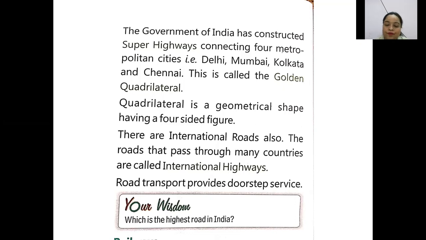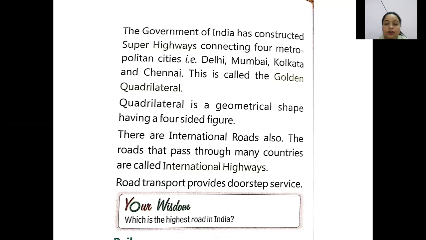This is a road which connects Delhi to Mumbai, to Calcutta and to Chennai. So a quadrilateral is formed, and it is known as the Golden Quadrilateral. A quadrilateral is a geometrical shape having a 4-sided figure. So 4 cities are connected with each other with one highway. That highway is known as the Golden Quadrilateral.